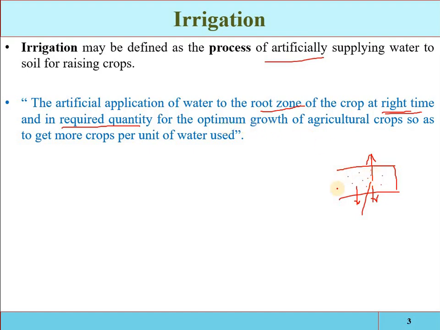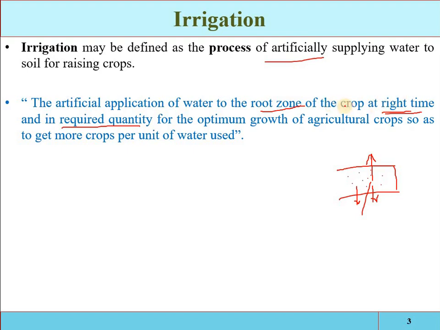See, we cannot change the soil condition, we cannot change the climatic condition, but we can provide the right amount of water at the right time, so the crop growth will be optimum, and we get more crops per unit of water use. So that is the detailed definition of irrigation: we have to apply water artificially into the root zone at the right time and in the required quantity.